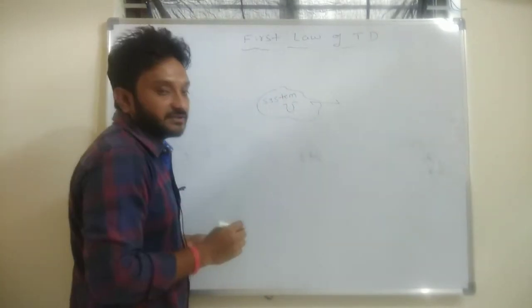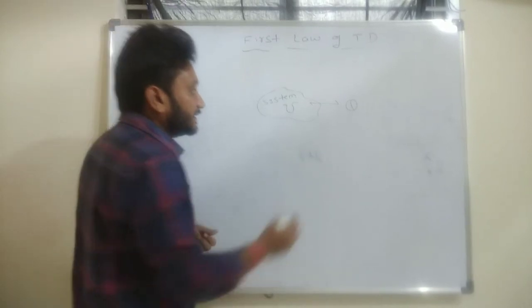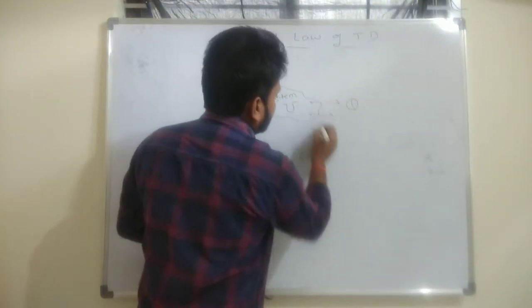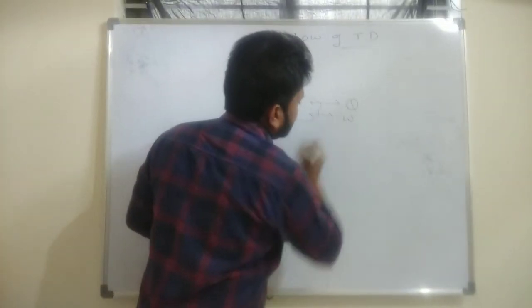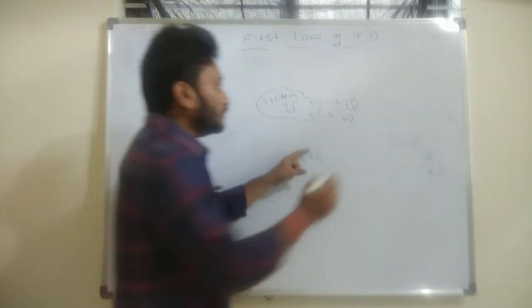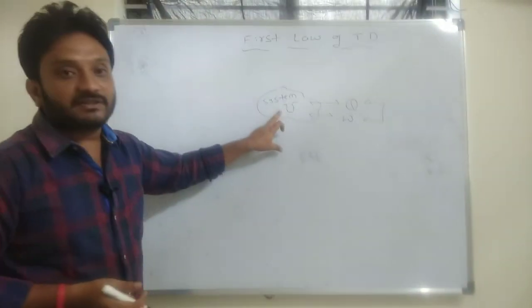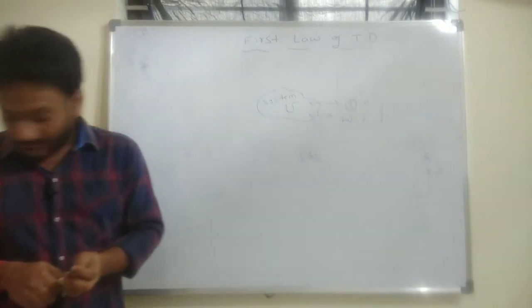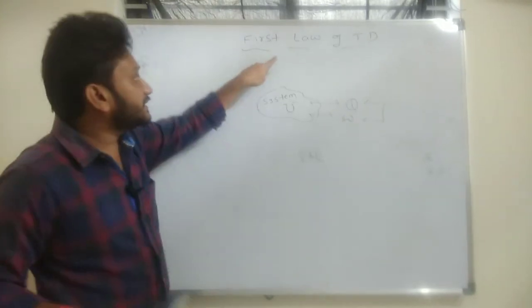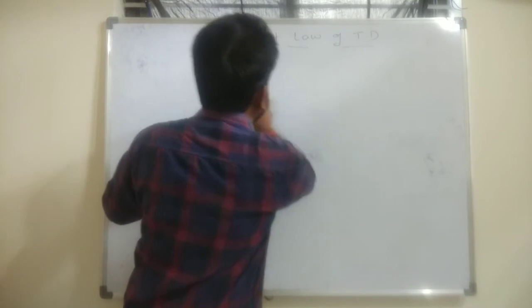One is that we can change the internal energy of the system by adding or removing heat. Another energy interaction is that we can also change the internal energy of the system by transferring work. So these are the two energy modes required to change the internal energy of any thermodynamic system. This is the fundamental we need to know before defining the first law of thermodynamics. I hope you understood this.